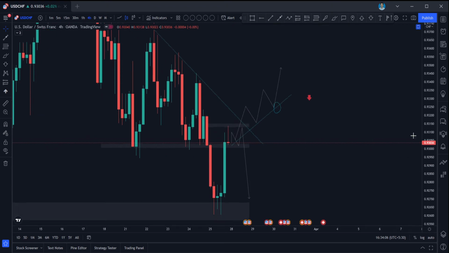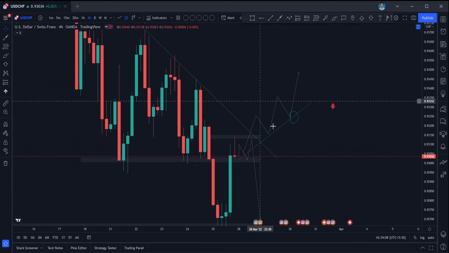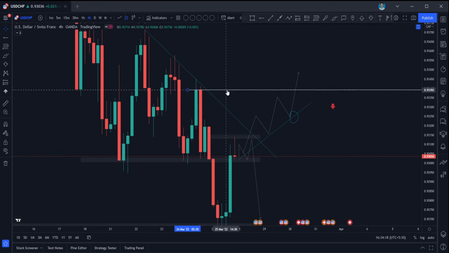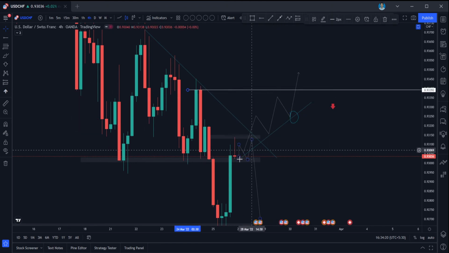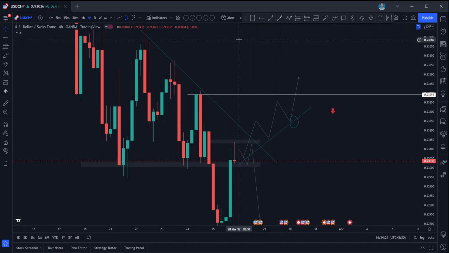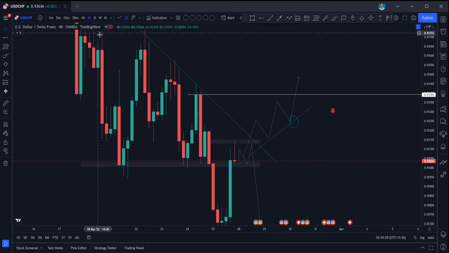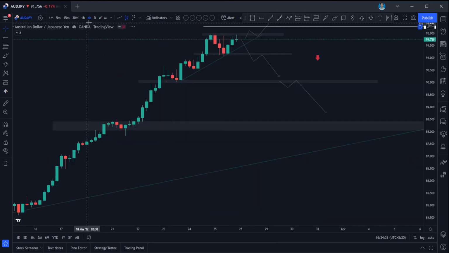But if it is breaking up, wait for the retest to happen again to this level, and if it is making an engulfing candle here, you can go for long entries and take this as your first target, guys, this one. And again if it comes to this level, and if you can draw the trend line, use something like this, and if it is coming to this trend line, you can go for a long entry and go for high targets. Okay, so that would be for USD CHF.